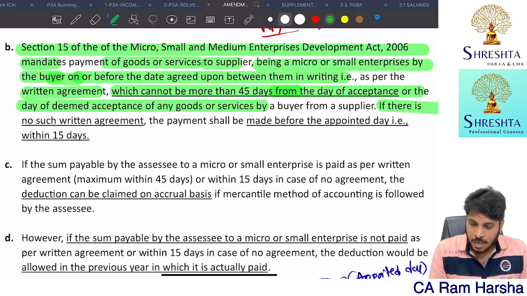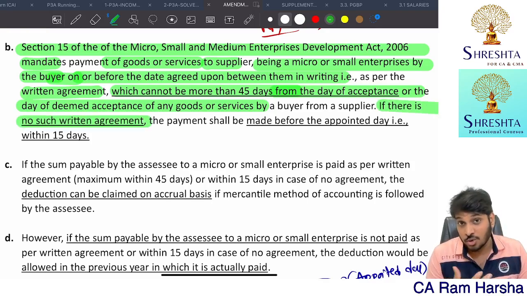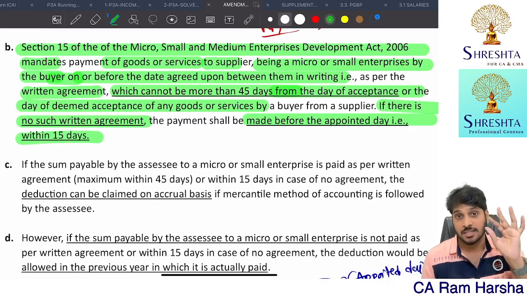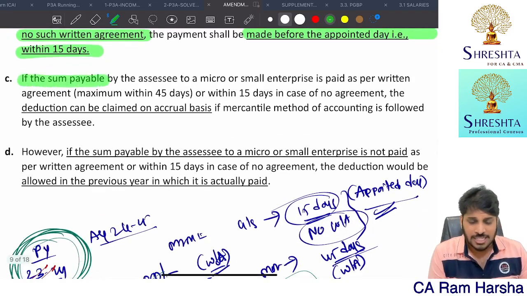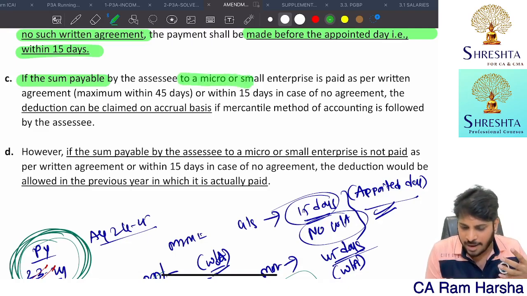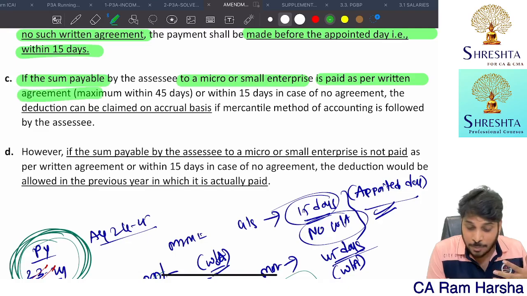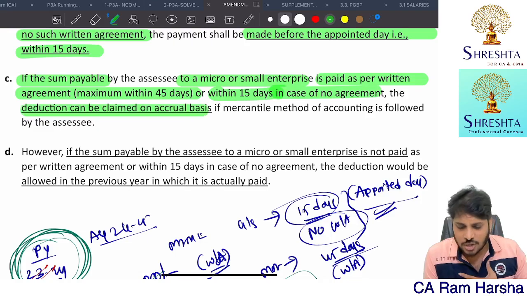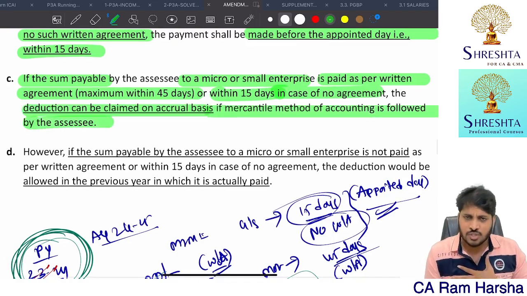Getting it? If there is no such agreement, if there is no written agreement itself, then the payment must be made within 15 days. That 15 days is called the appointed day. If any amount you have to pay to a micro or small enterprise is paid as per the agreement within 45 days, or within 15 days in case there is no agreement, you will get deduction on accrual basis if the mercantile basis is followed.